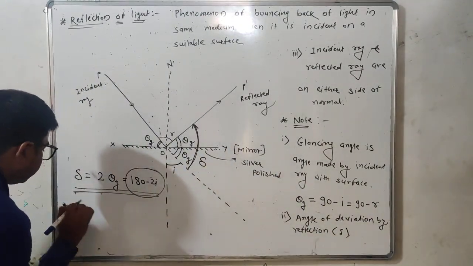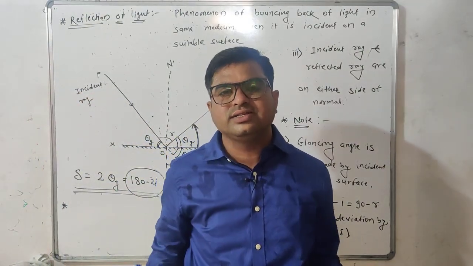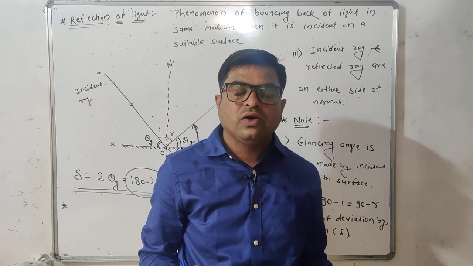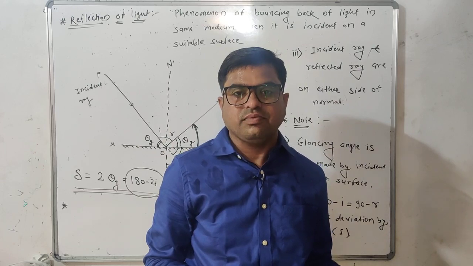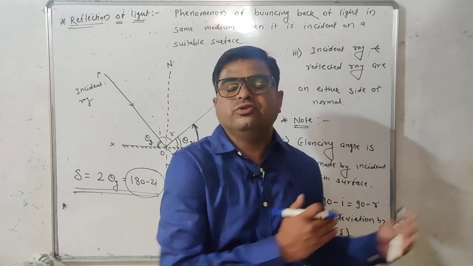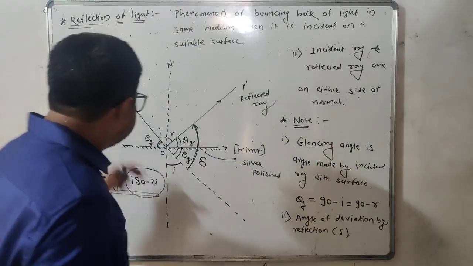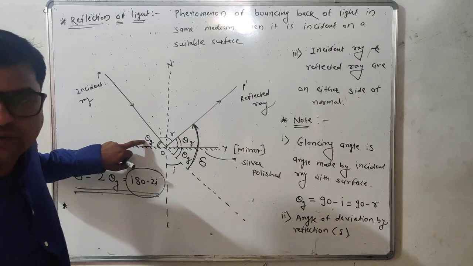Can you answer? If a ray of light is incident on a plane reflecting surface at an angle of incidence 45, what is the angle of deviation produced due to reflection? As the angle of incidence is 45, the glancing angle will also be 45.